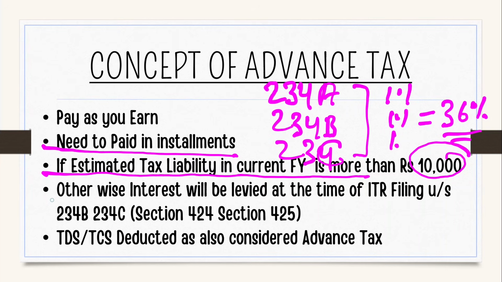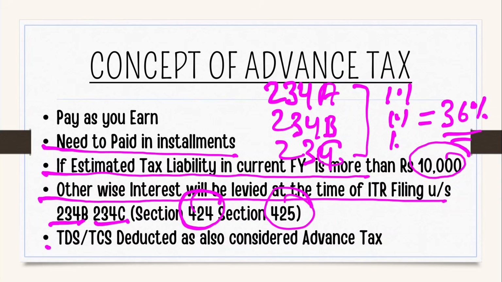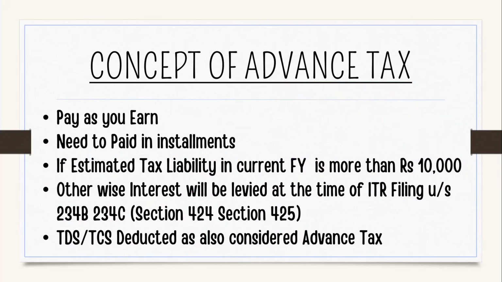If you do not pay tax in advance, then interest is charged at the time of ITR filing under section 234A. If you are filing ITR late, 234B and 234C apply; the new sections will be 424 and 425. If TDS or TCS is already deducted, it will also be considered as advance tax.